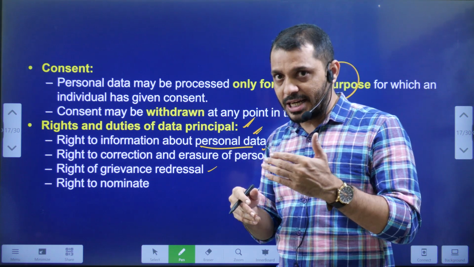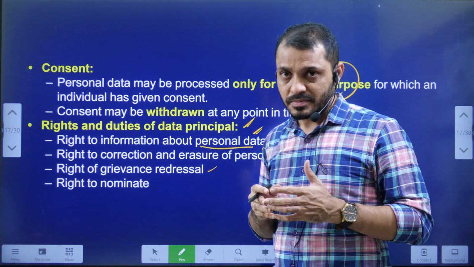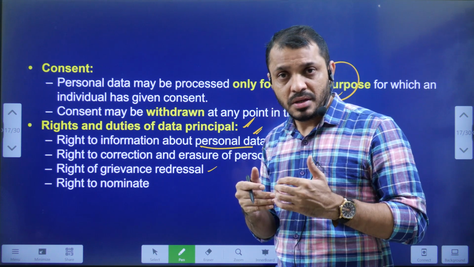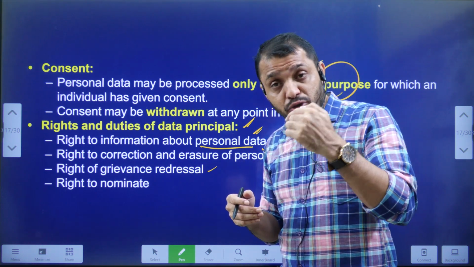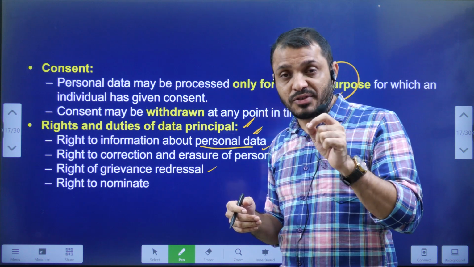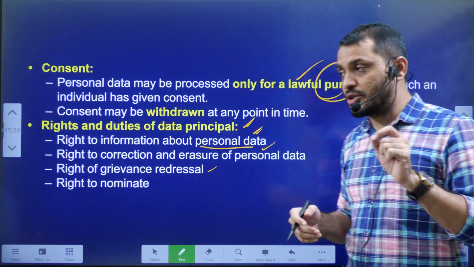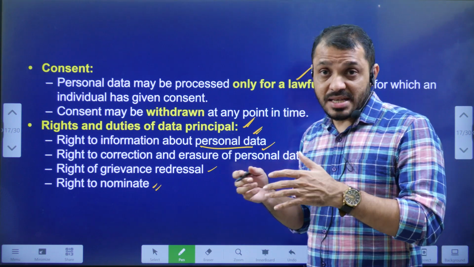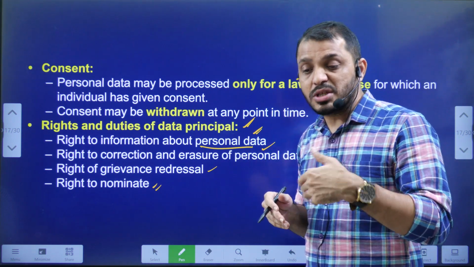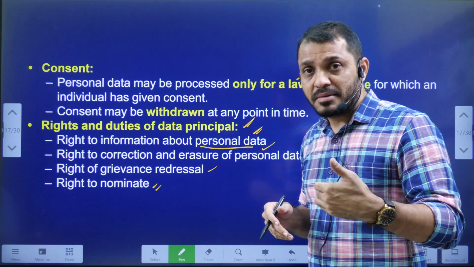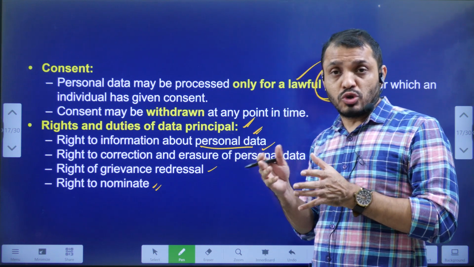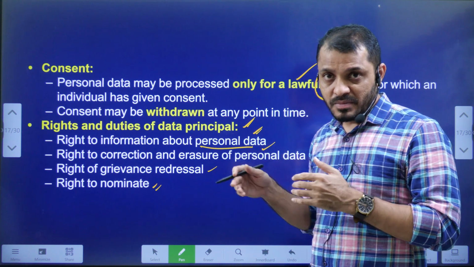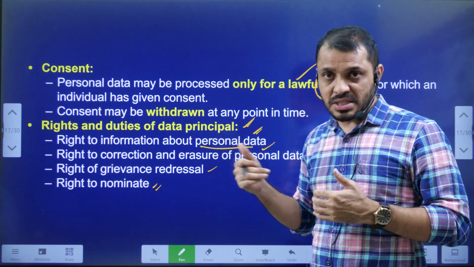For example, like I said earlier, when you are changing your address or changing your mobile number, at that time the data fiduciary, who took the data from you, should allow you to correct your data. And you can nominate someone for your information, for example, for a person who is dying or a minor. On behalf of those people, someone can be nominated to protect their personal data.